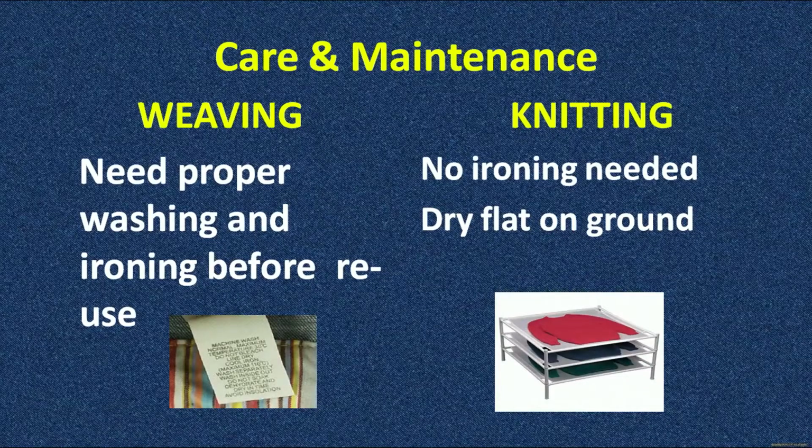While in the case of knitting, you do not need to iron it because it retains its original shape. You just need to dry it flat on the ground. You do not need any special arrangement for it.